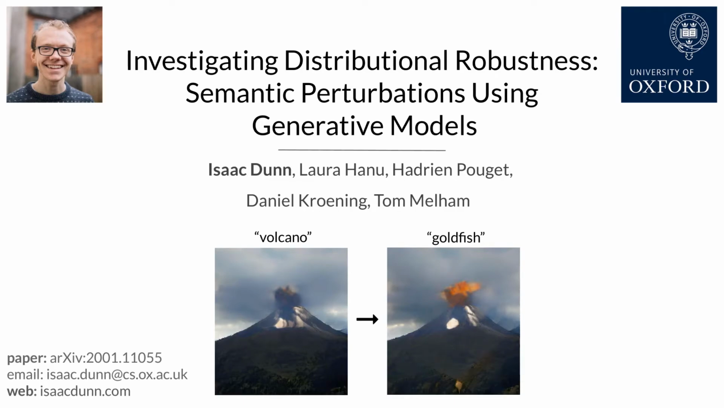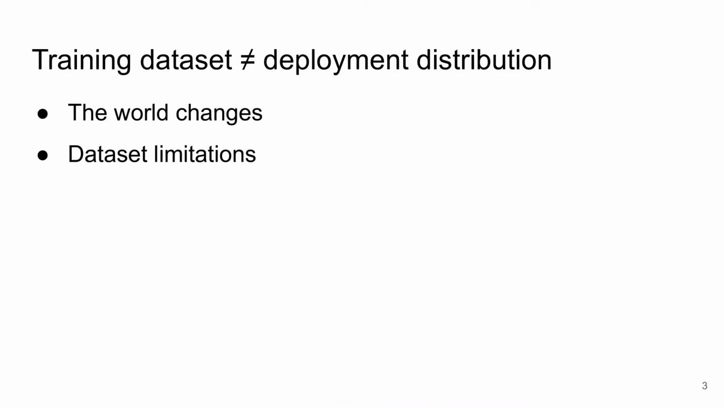In this work, our goal is to evaluate classifiers' robustness to possible changes in input distribution. To do this, we exploit the meaningful features learned by generative models. Surprisingly, we find that standard adversarial training against pixel space perturbations doesn't improve robustness to high-level semantic changes, and in fact makes things worse.